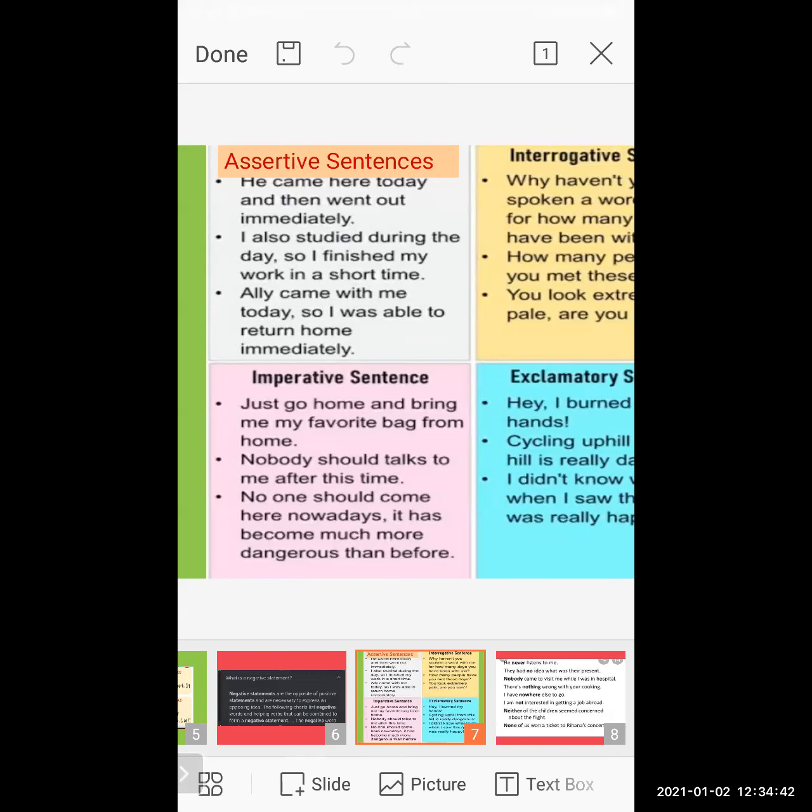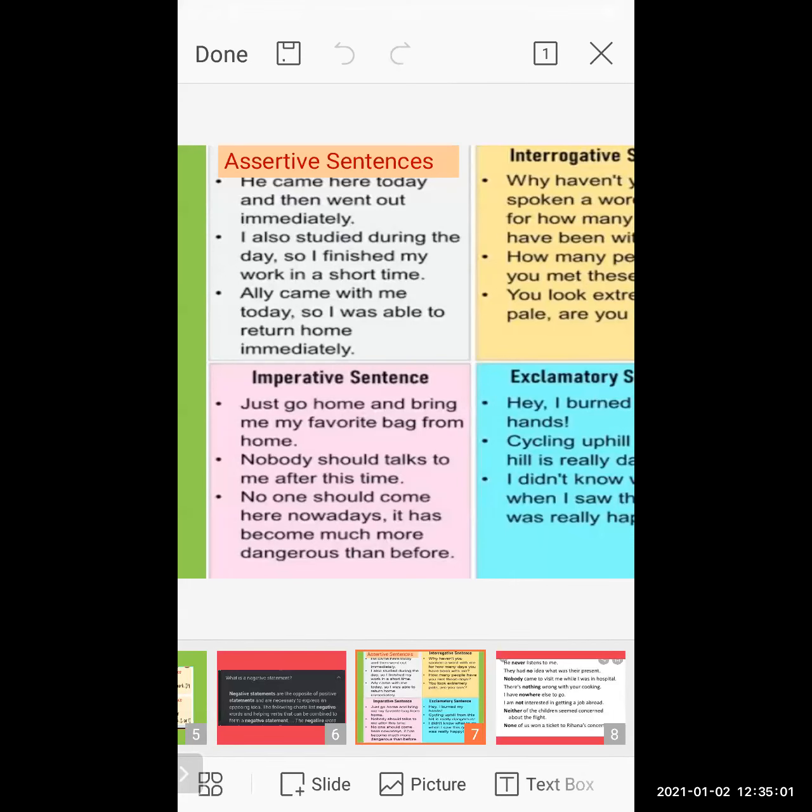Rohan is a good boy and he studies very well. Here the teacher is talking about Rohan. Rohan is a good boy and he studies very well. This is a complete sentence. So this sentence comes under the assertive sentence.